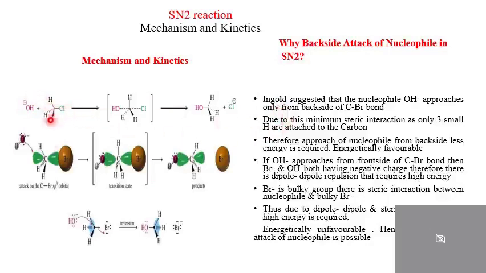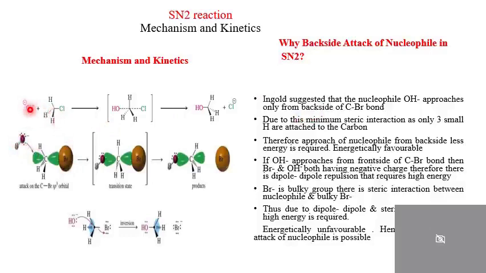This is a C-Br bond, or a C-Cl bond. Only the halide I have changed: instead of Br, I have taken Cl here. In the three-dimensional view, I have taken the Br. Therefore, approach of the nucleophile takes place from the backside of the C-Br bond or C-Cl bond.